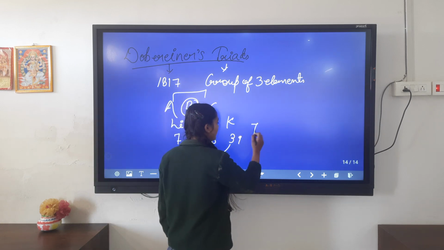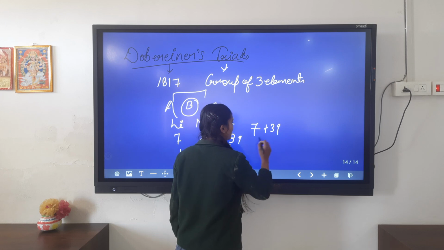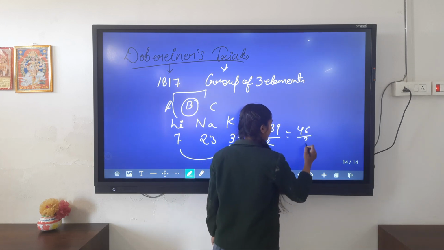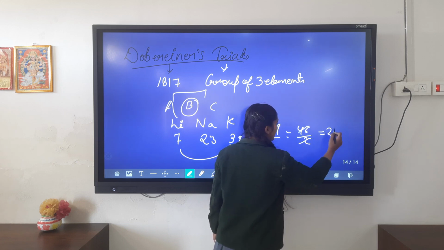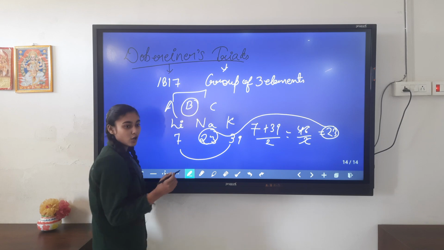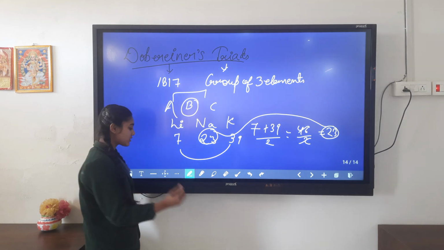By adding 7 and 39 and dividing it by 2, by adding 7 and 39 we get 46, and by dividing it by 2 we get 23, which is exactly equal to the atomic mass of element B. So this is all about Dobereiner's triads. Now let's start with Newlands' law of octaves.